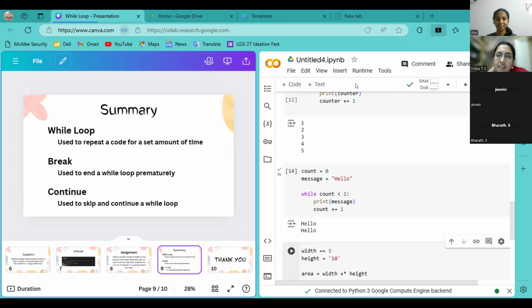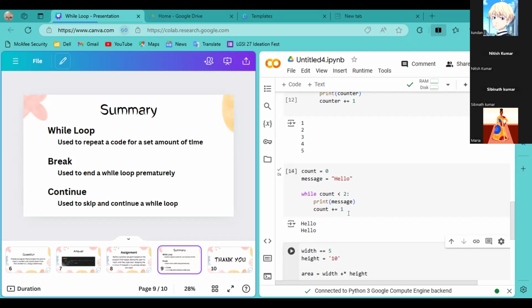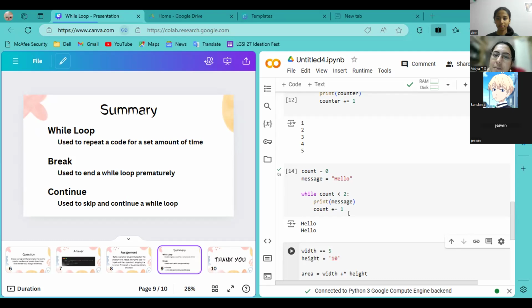Okay. Who is the next one? Kundan? Yes, ma'am. A while loop is nothing but repeating that code multiple times till the user gives a proper value for that. Okay.